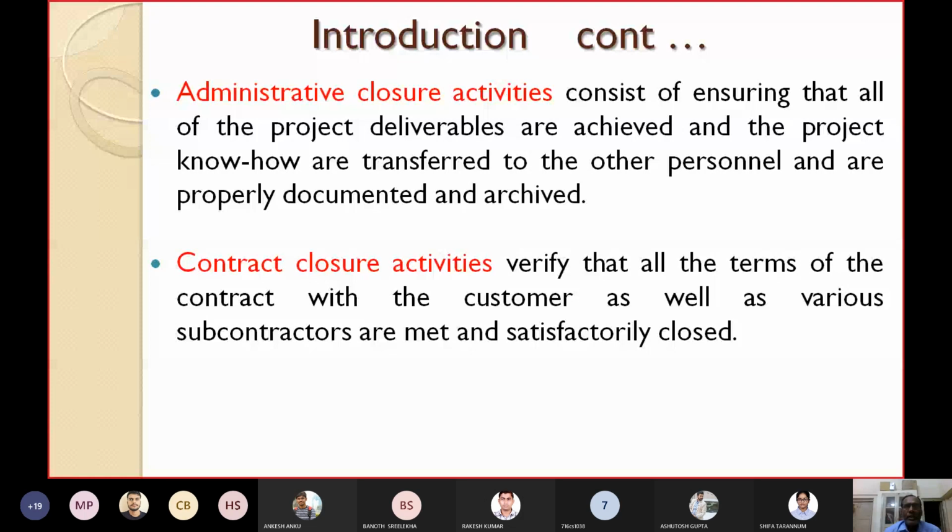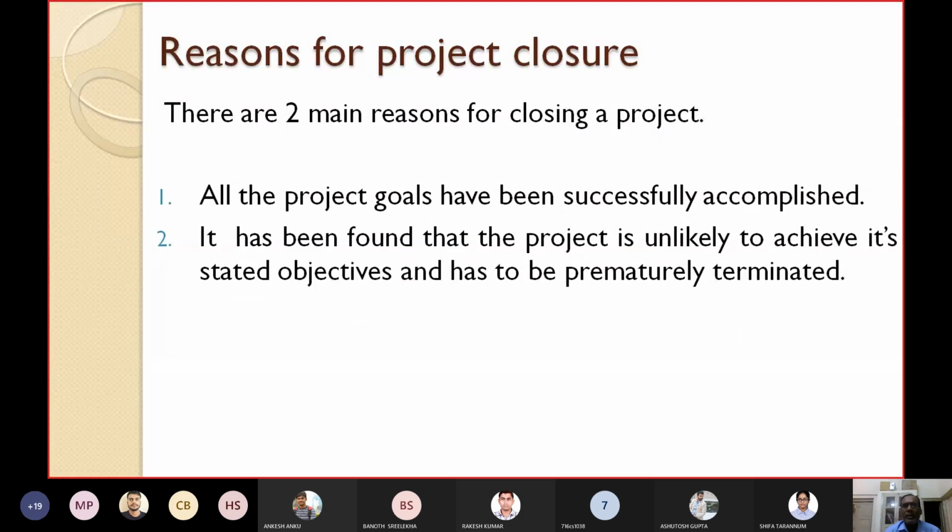So now let's see what are the reasons for project closure. Why should a project be closed? There are two main reasons for closing a project. Number one, all the project goals have been successfully accomplished. What we have planned, we have successfully achieved. All the project goals have been successfully accomplished.